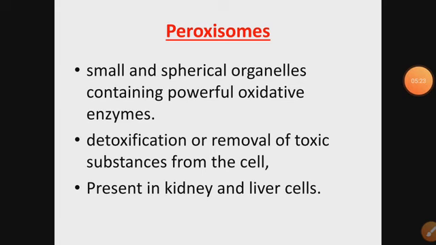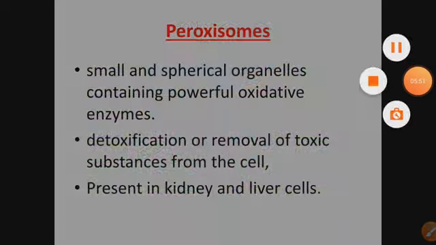Now another important topic is peroxisomes. They are just like lysosomes, spherical organelles which contain some powerful enzyme called oxidative enzyme. If you remember, in case of lysosome, they were having hydrolytic enzyme. Here the enzyme is oxidative enzyme which helps in removal of the toxic substances from the cell, that is detoxification. Basically peroxisomes are present in kidney and liver cells.